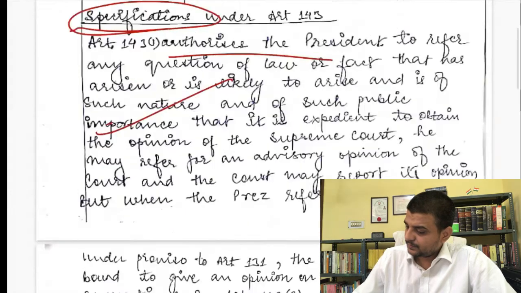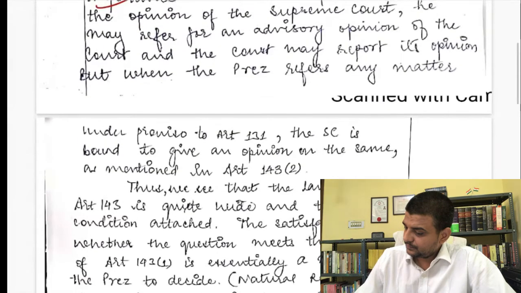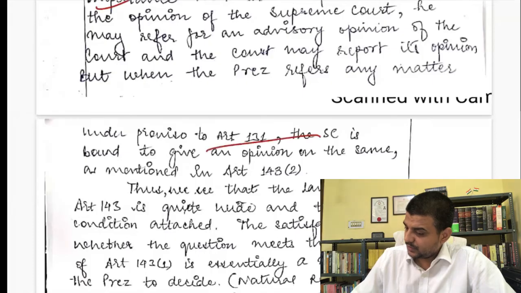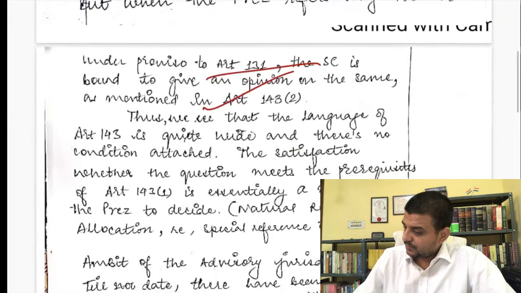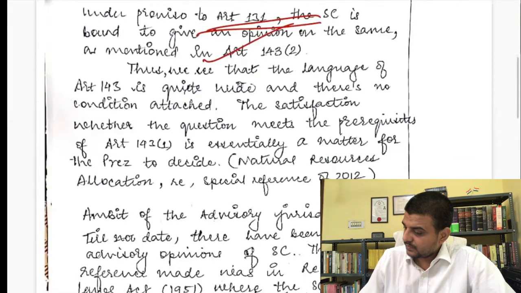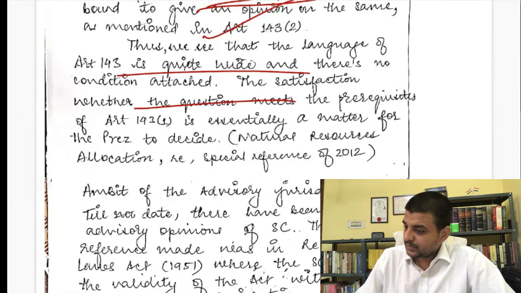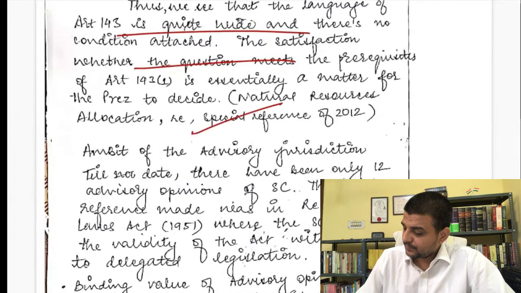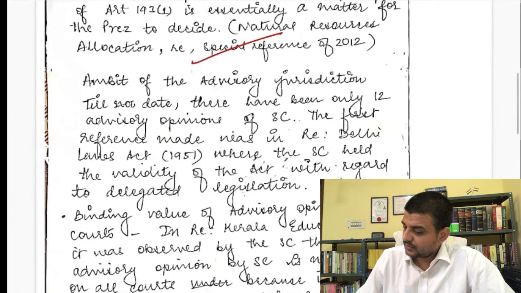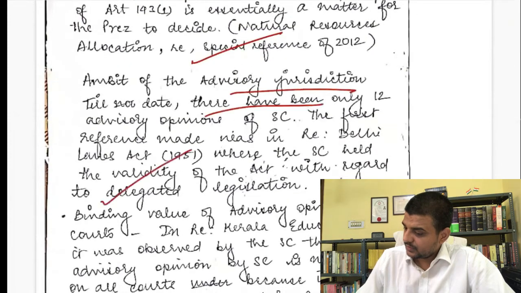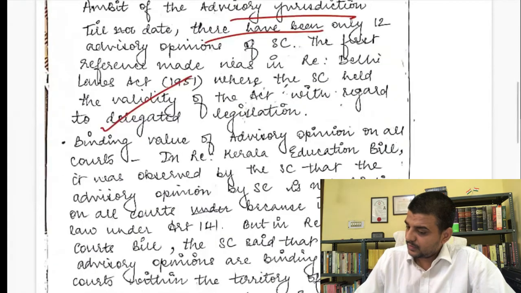Okay. What you have cited, 31 as well. Good. Which answer is this? Yes, Mr. Abhishek, it is good. Ambit of evaluation. Yes, very good. Binding value. Yes, you are right.